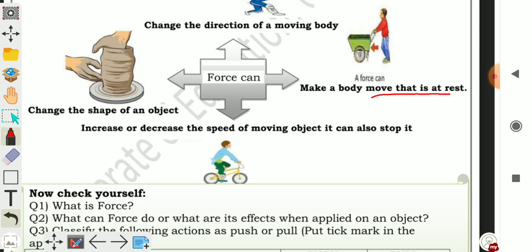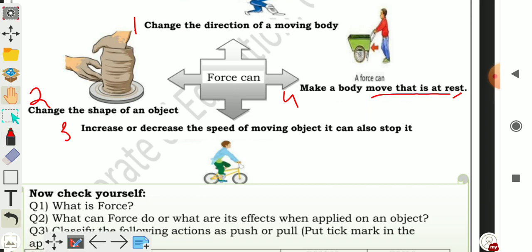Second, it can change the shape of an object. Also, it can increase or decrease the speed of a moving object, and it can also stop the moving body. And fourth, force can make a body move that is at rest. So these are the effects of force.